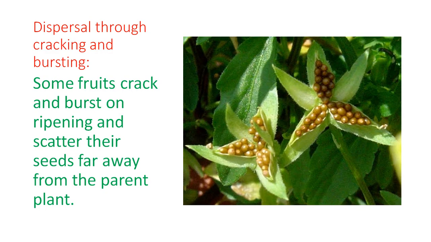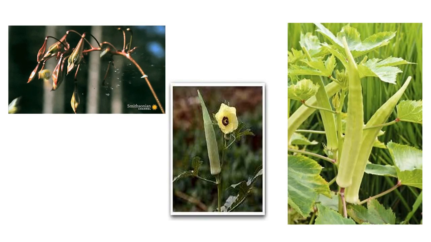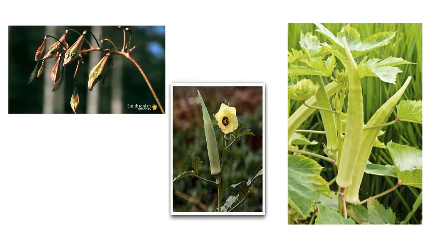Now, next is dispersal through cracking and bursting. Some fruits crack and burst on ripening and scatter their seeds far away from the parent plant. Here are some pictures of the fruits and some pictures of the plants.